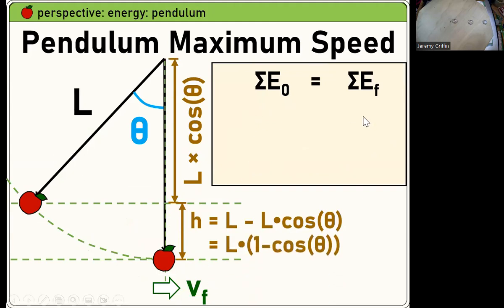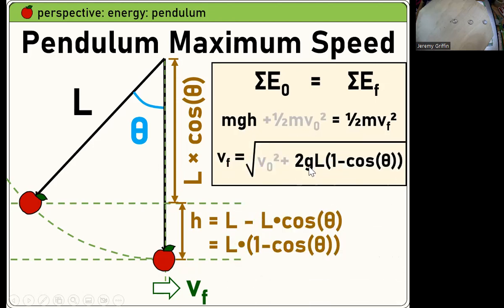Now let's do the conservation of energy setup. I bet it's potential energy up here and kinetic energy down here, maybe something like that. Boom, just like that. And then if you solve for V final, you get the square root of 2GH, with a couple of additions. So H is now this whole fun expression right here, playing off geometry.